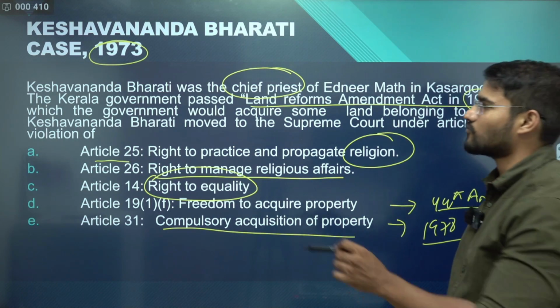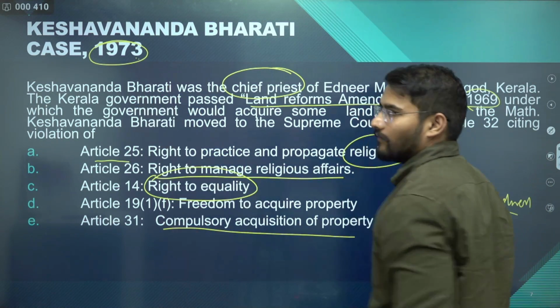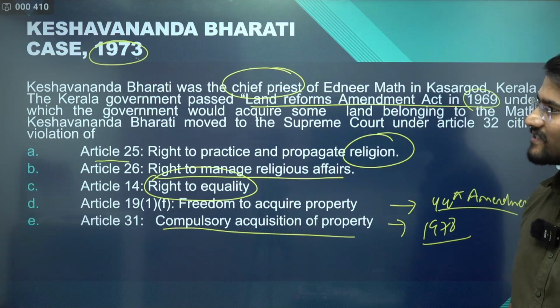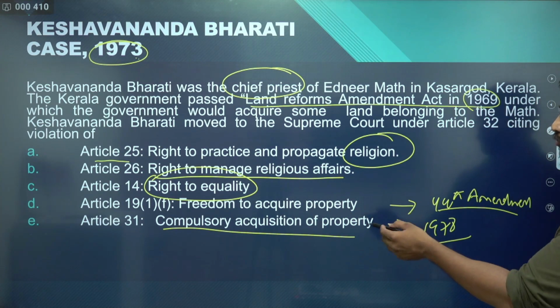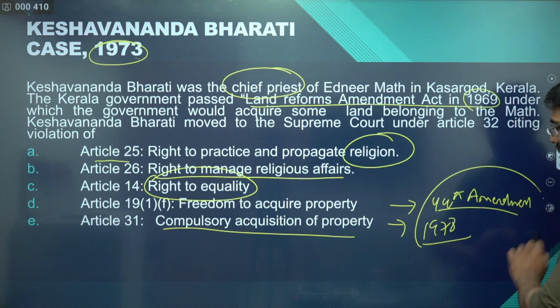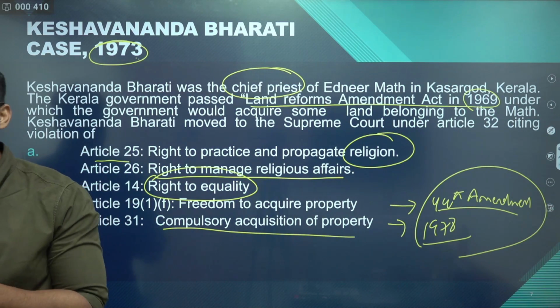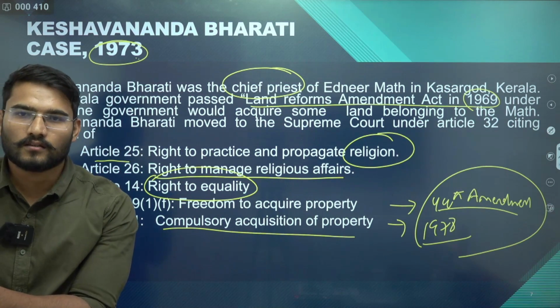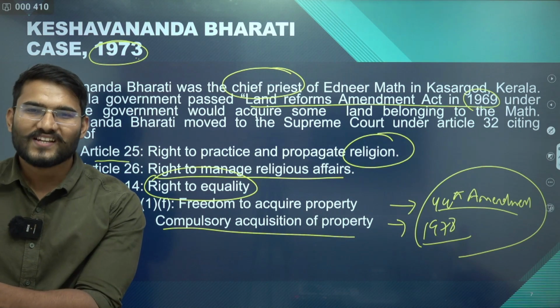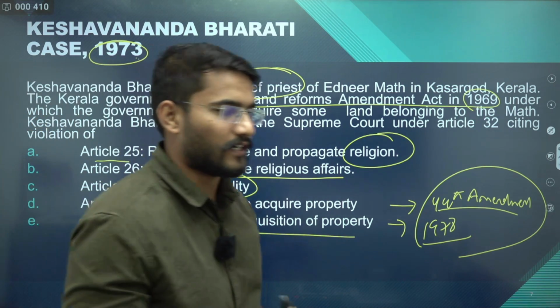You must remember that this case was filed in the year 1973, and these last two rights were removed in the year 1978. So there were 5 fundamental rights under which Kesavananda Bharati alleged that his fundamental rights have been violated.